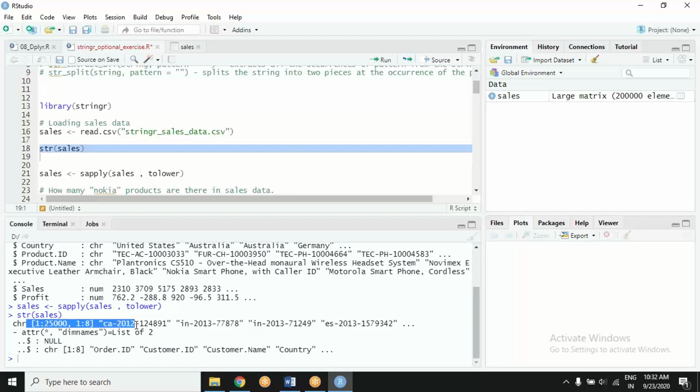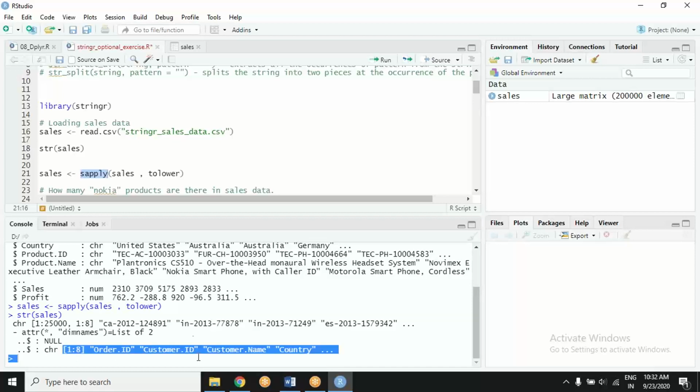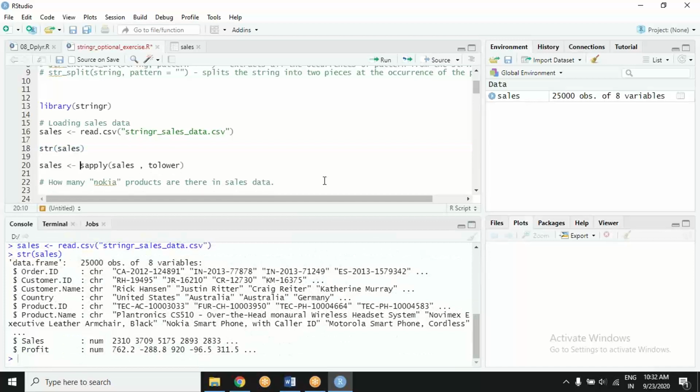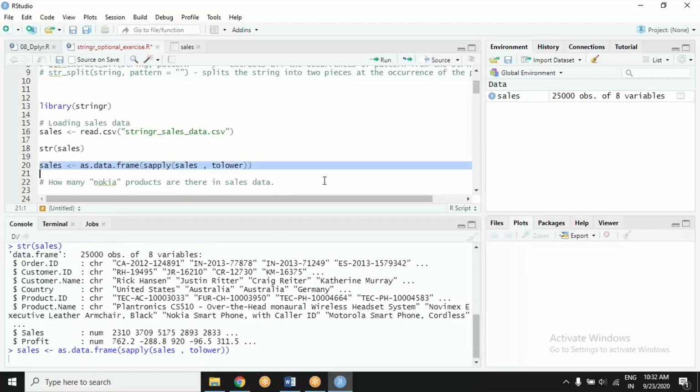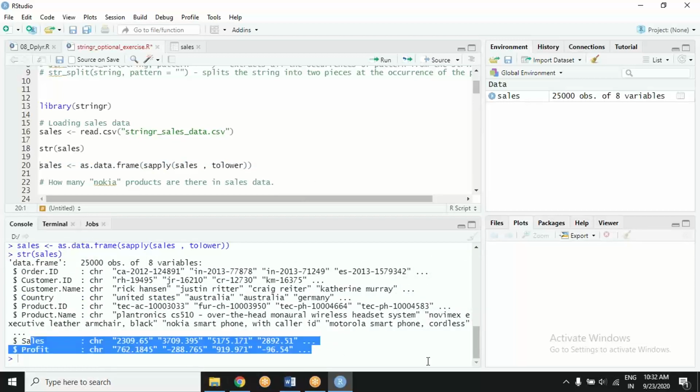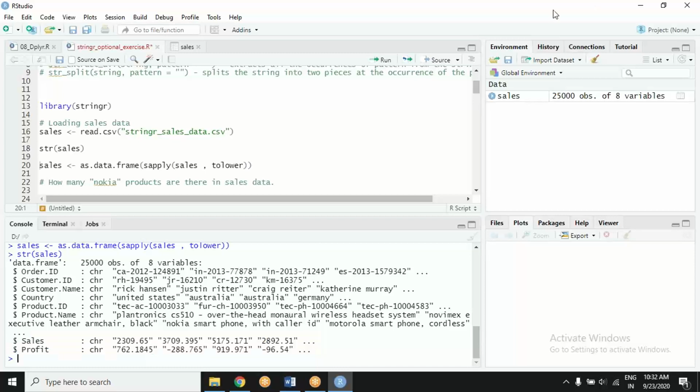One thing is that it has converted to a matrix, because sapply gives the result as a matrix or vector. That's not much of a problem, and it can be taken care of. Let's convert it to a data frame. The result of sapply will be converted to a data frame. So now this is taken care of. But what has gone wrong? Now everything is character. Even the numbers are character.